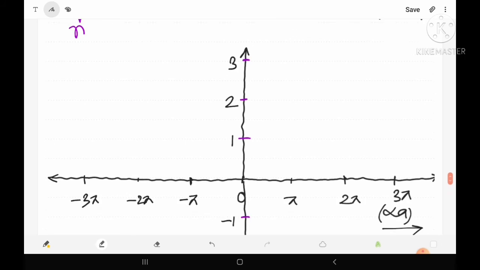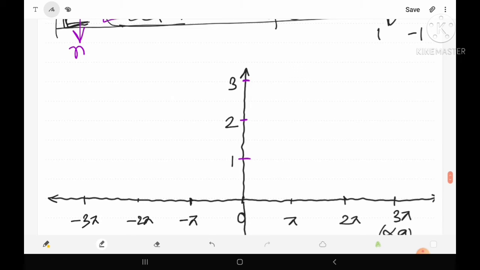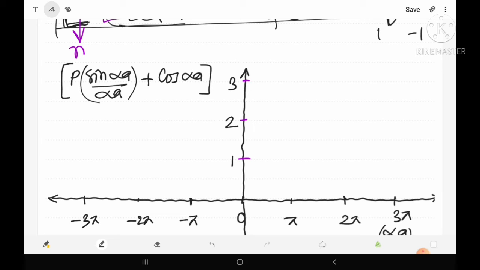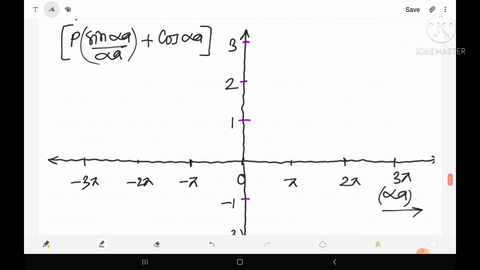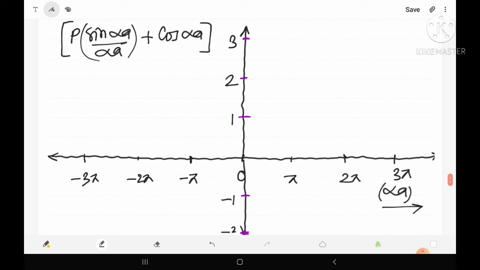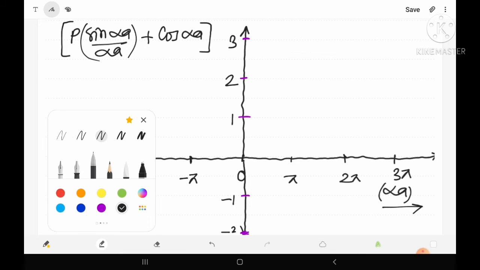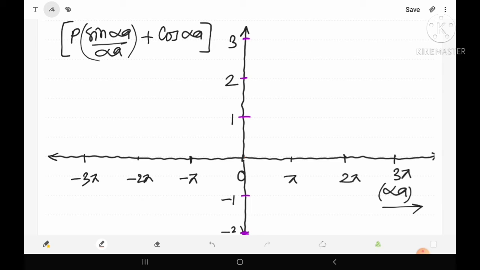Similarly, in the vertical axis we have considered the left hand side, that is, P sin alpha a upon alpha a plus cos alpha a. So on changing the value of alpha a, we have to find the value of the left hand side. First let us consider the value when alpha a is equal to 0. At this value, let us try to find the value of this left hand side.